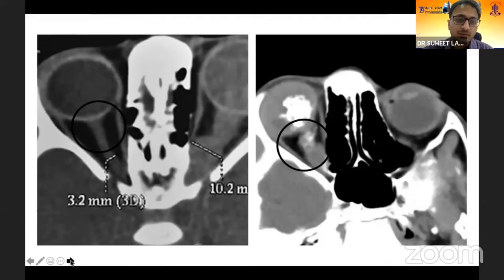Now, imaging wise, this is a CT scan picture of two different retinoblastoma cases. What should we look for? Before that, should we do a CT scan in every case of retinoblastoma? We may not suggest that you should do it in every case of retinoblastoma.